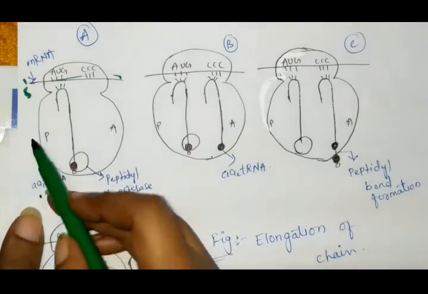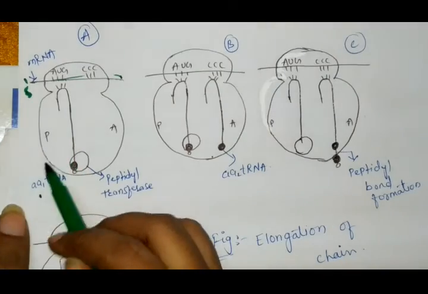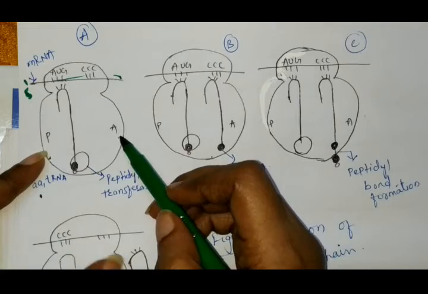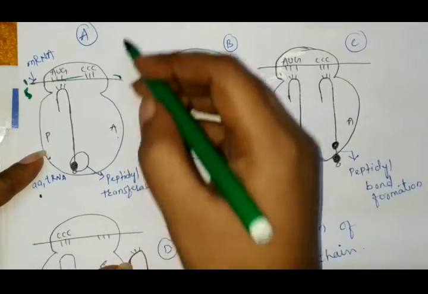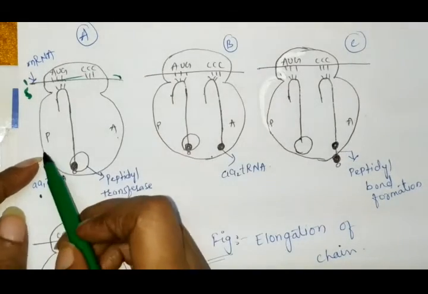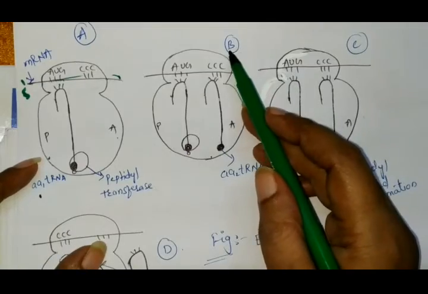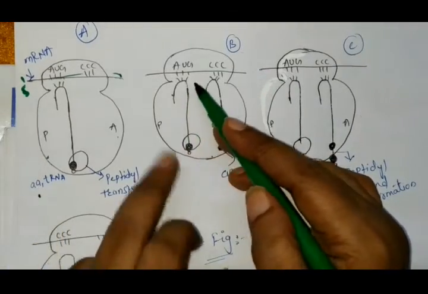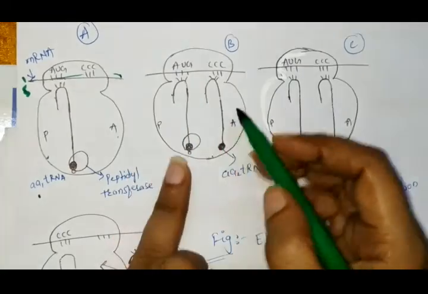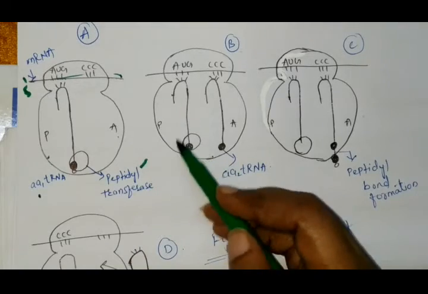To this tRNA the amino acid N-formyl methionine is attached, and this one is the P site, meaning peptidyl tRNA, and this one is the A site, which is called the amino acid tRNA. A new amino acid tRNA binds at the A site. Now this one is the E site, and the peptidyl transferase acts here.